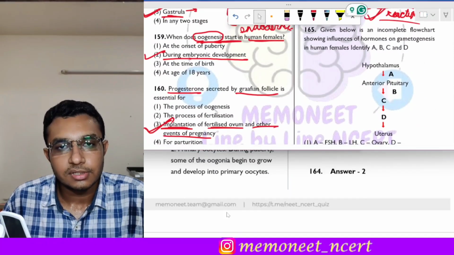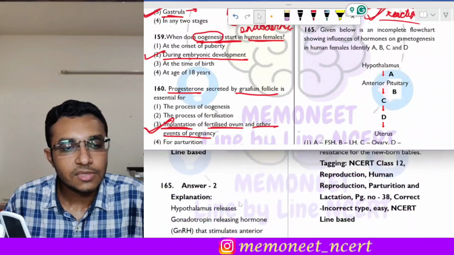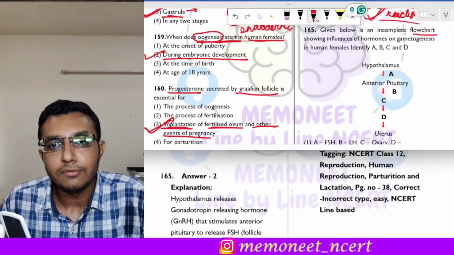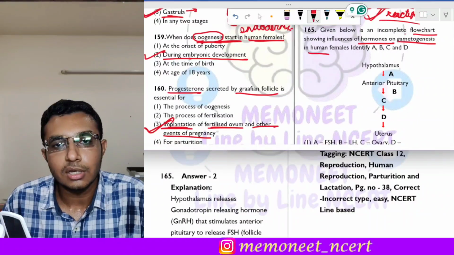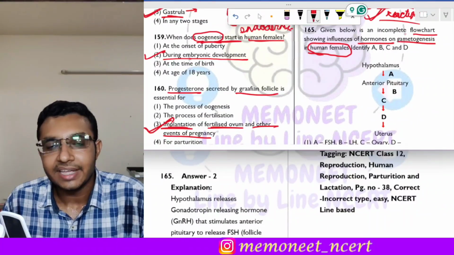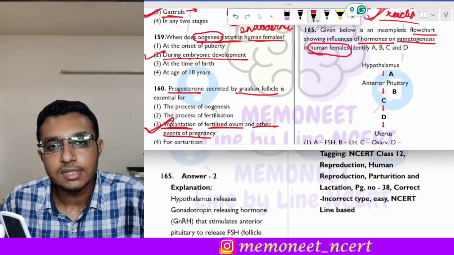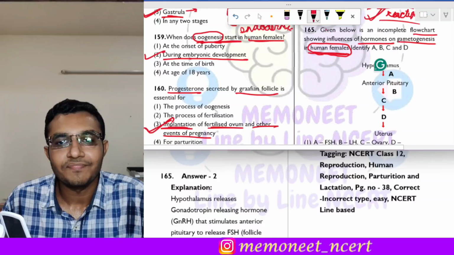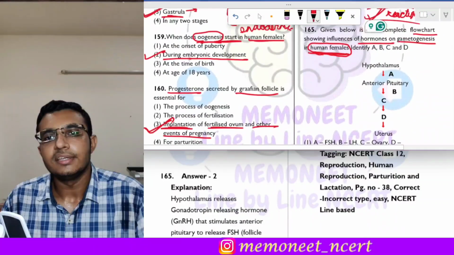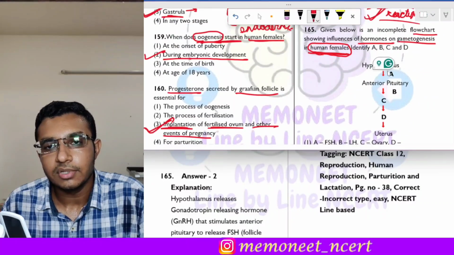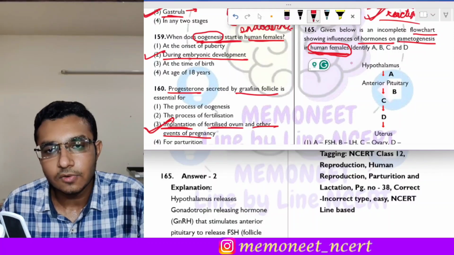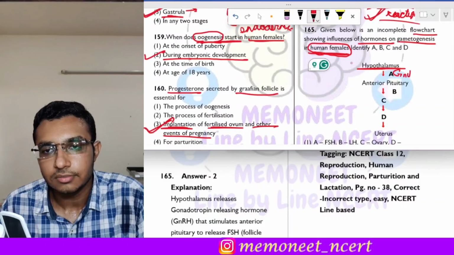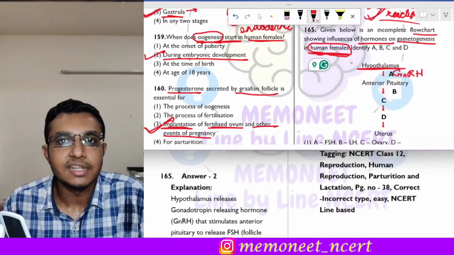The next question is question 165. It states that given below is an incomplete flow chart showing the influences of hormones on gametogenesis in human females. Identify A, B, C and D. So what happens in the females is the hypothalamus releases GnRH, or the gonadotropin releasing hormone.